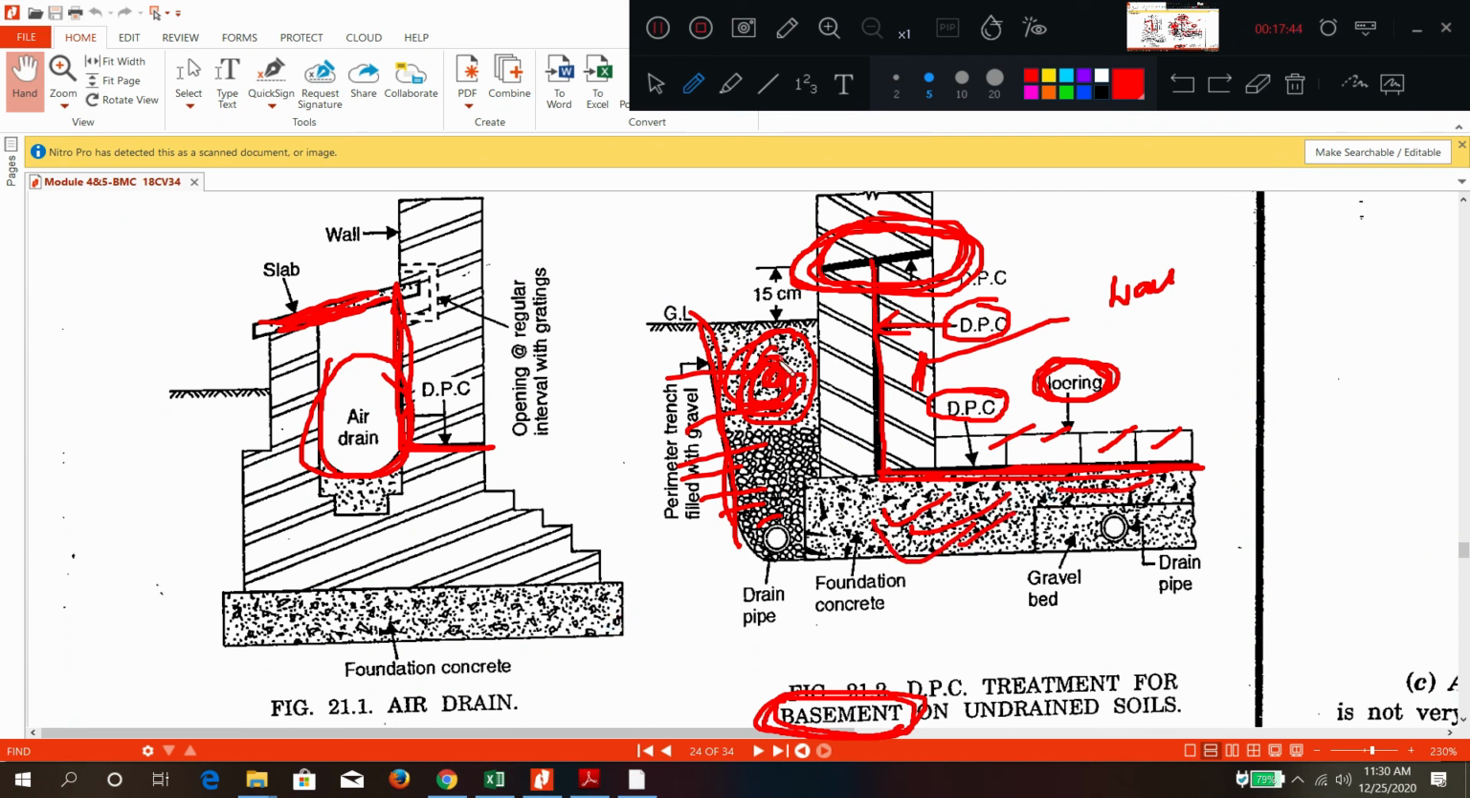So at the side you are providing one open gutter and it is filled with gravel. At the bottom you are providing one pipe. So gravel is collecting the water from all the sides, and since it is porous, through this drain pipe the water is disposed of. Similarly, drain pipes are also given at the center of the footing, at the center of the basement, beneath the basement concrete.